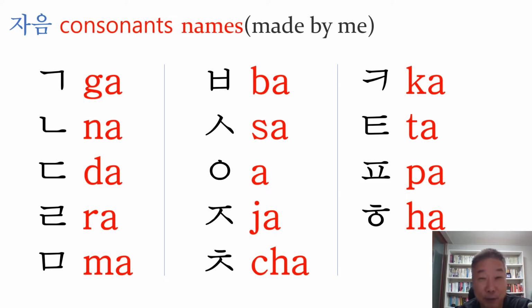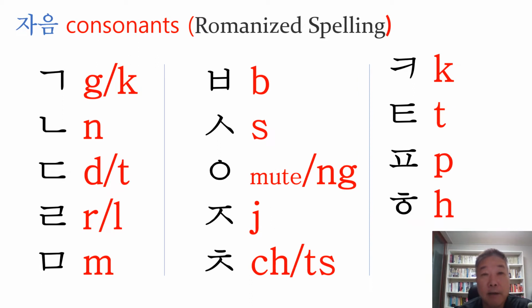So I give you some new names made by me. Look at these. 가, 나, 다, 라, 마, 바, 사, 아, 자, 차, 카, 타, 파, 하. Much easier than those, right? And each consonant sounds like this.